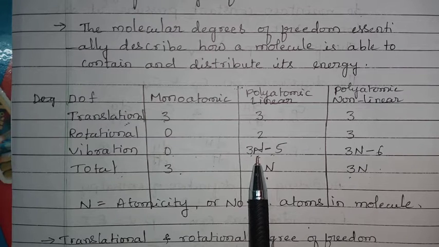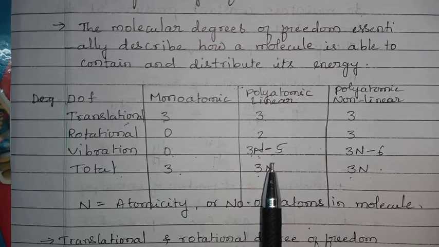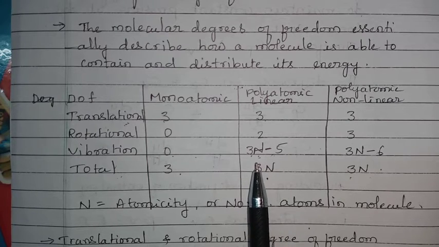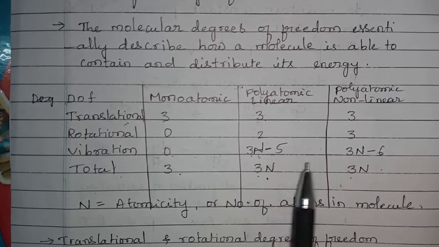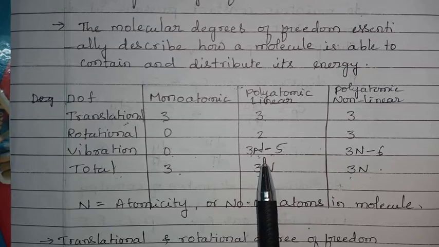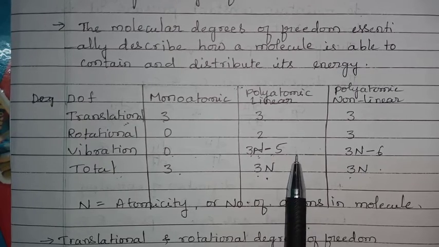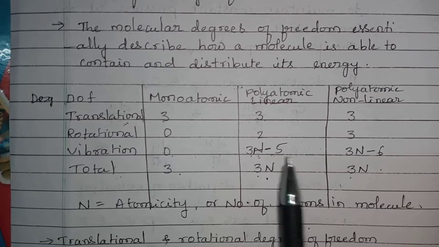For example, H2 is a linear molecule, or HCl is a linear molecule. In these cases, n value is 2, that is 3 into 2, that is 6, 6 minus 5, that is 1. It means it has only one vibrational degree of freedom.